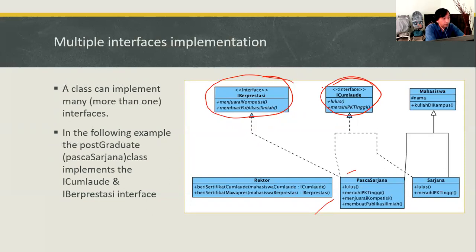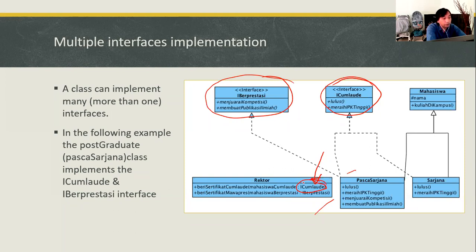Also, it is okay for you to use the interface class as a reference class.